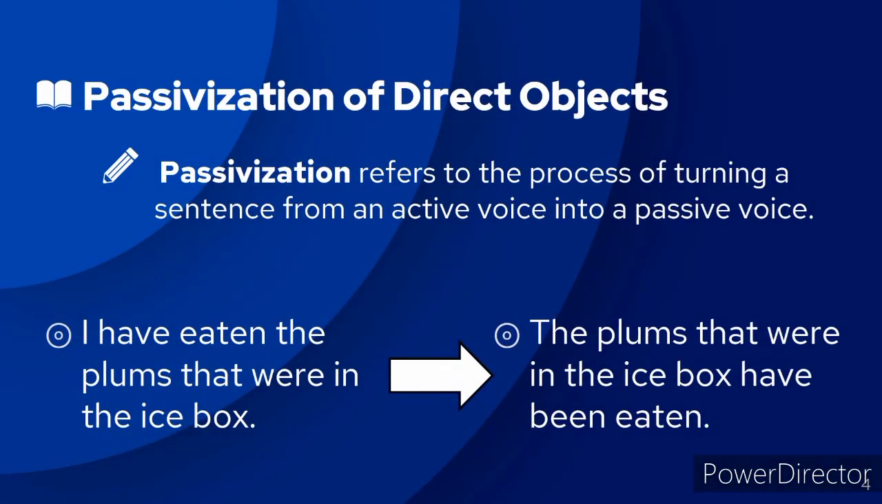As I have said before, direct objects can be passivized. Passivization refers to the process of turning a sentence from an active voice into a passive voice. On the left side is an active voice: I have eaten the plums that were in the icebox. It can be passivized into: the plums that were in the icebox have been eaten.